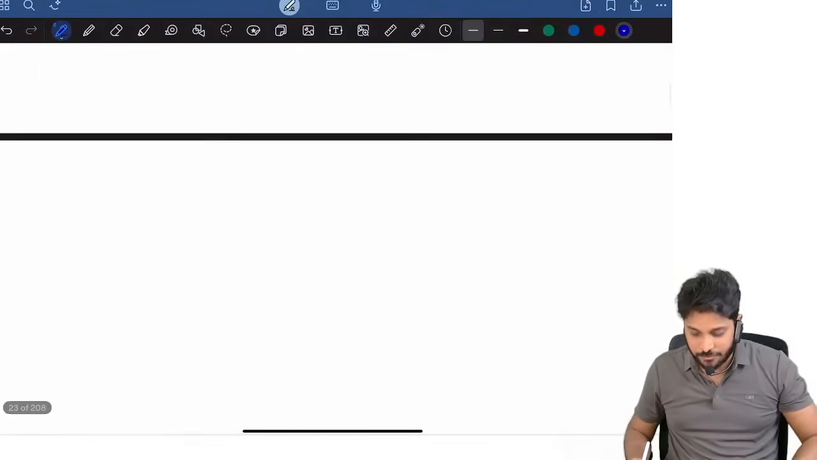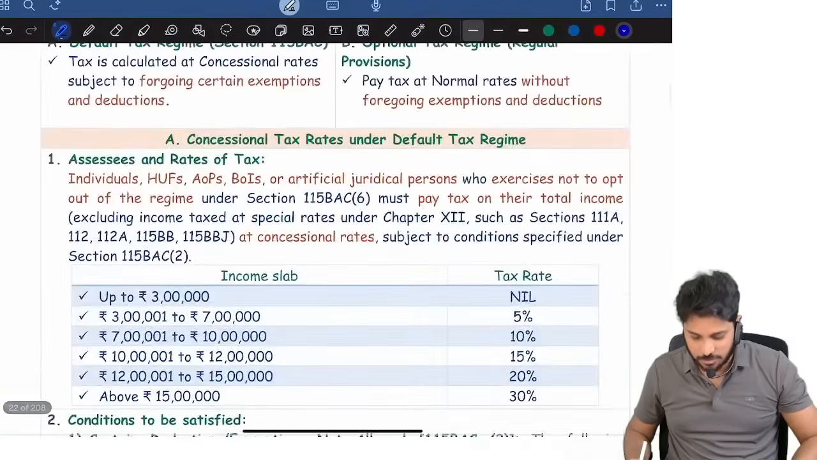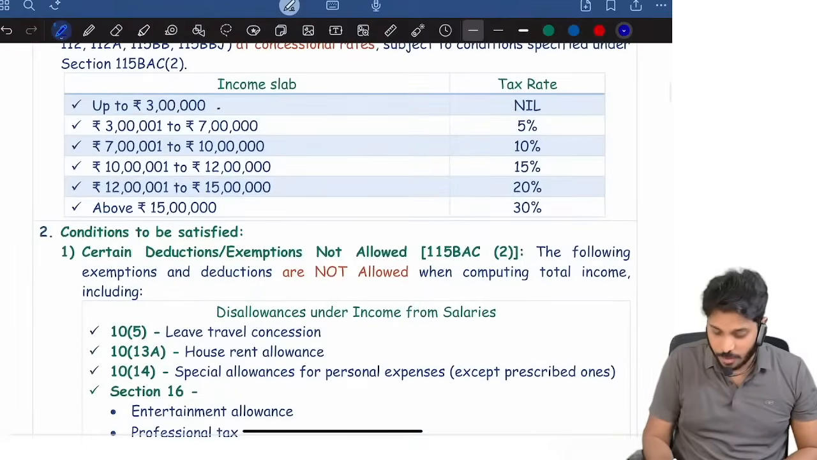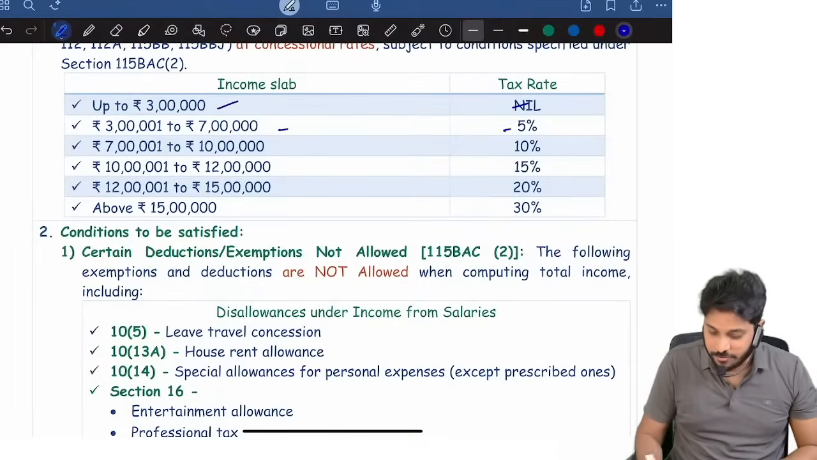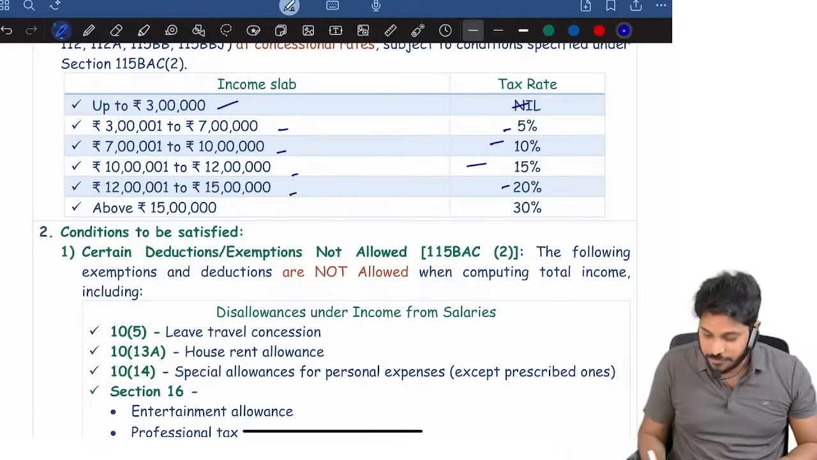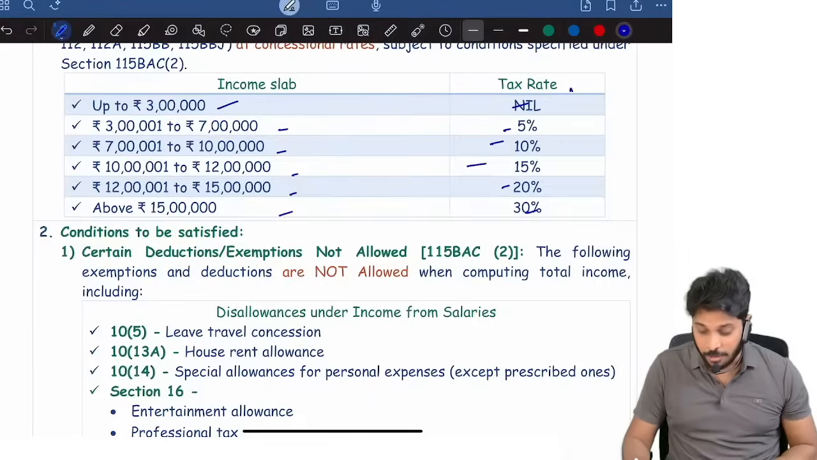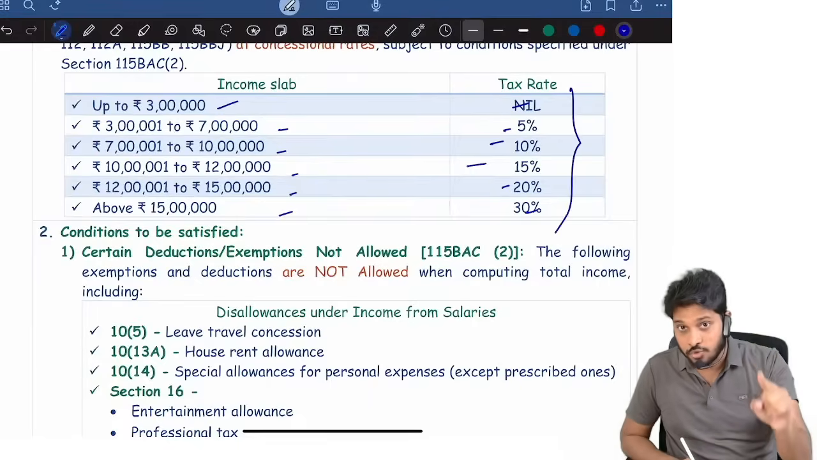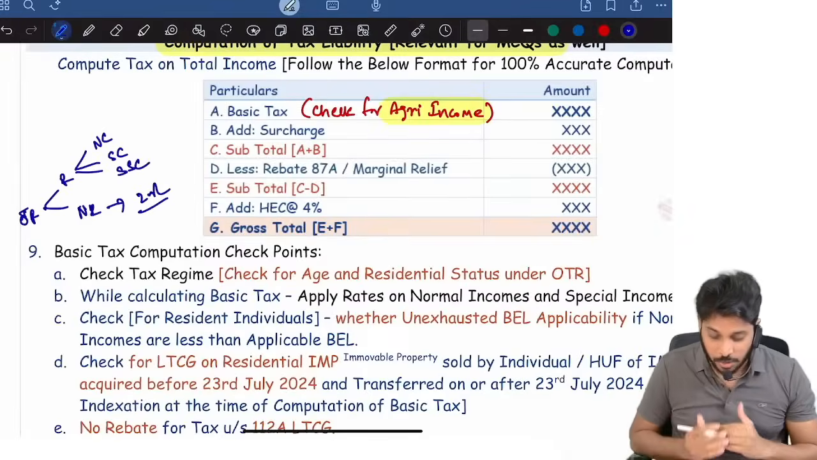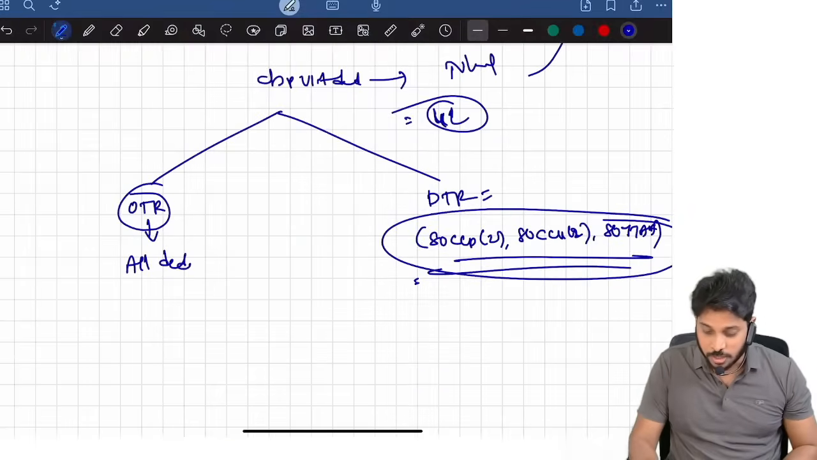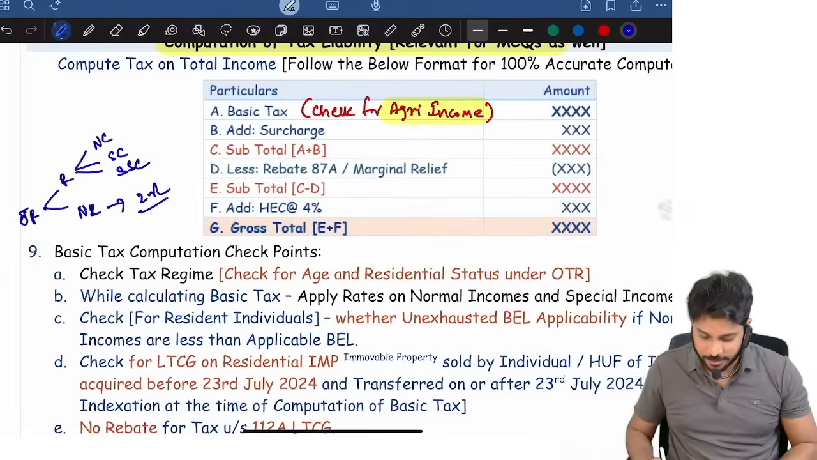So, under the default tax regime, these are the tax rates. I'm just showing you once again. Up to 3 lakhs, 0; 3 to 7, 5; 7 to 10, 10; 10 to 12, 15%; 12 to 15, 20%; and straight away after 15 it is 30%. Remember, these are applicable on normal incomes only, not on special incomes. Now, I told all the checkpoints here. Look at the checkpoints once again.